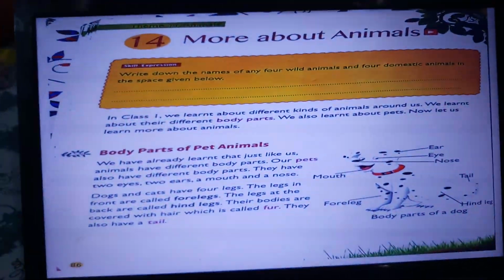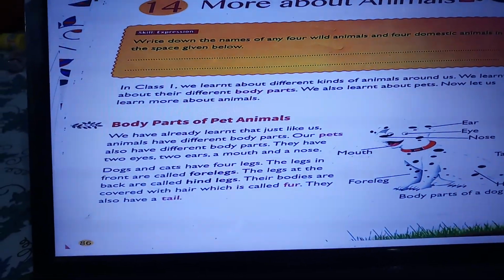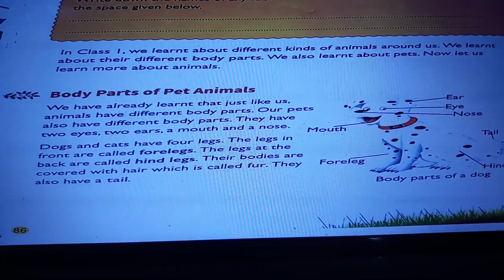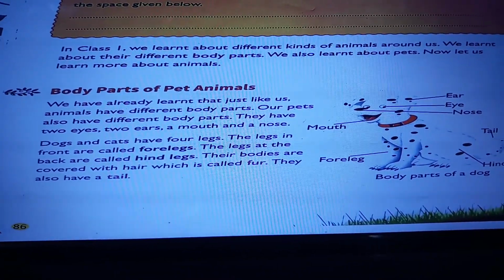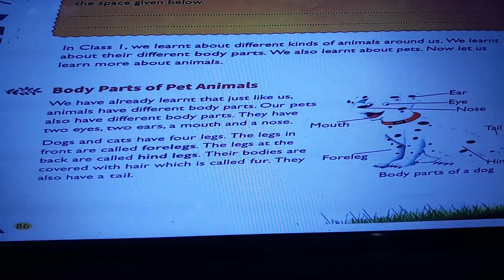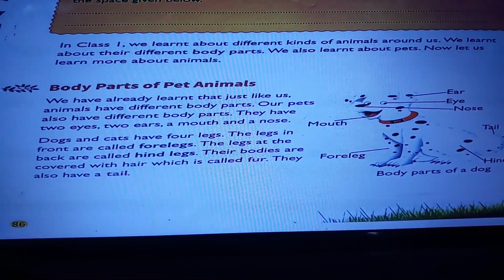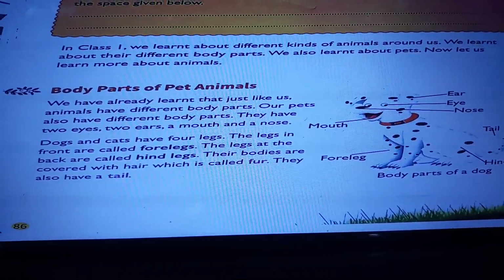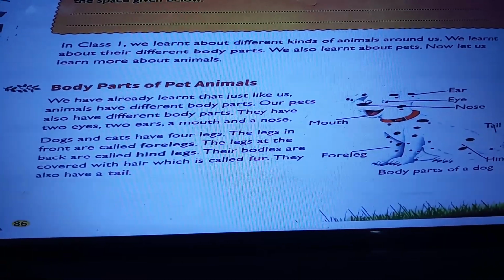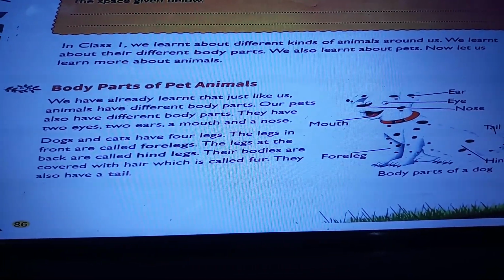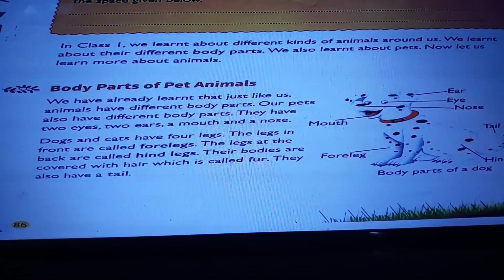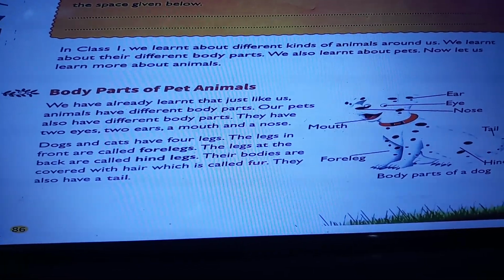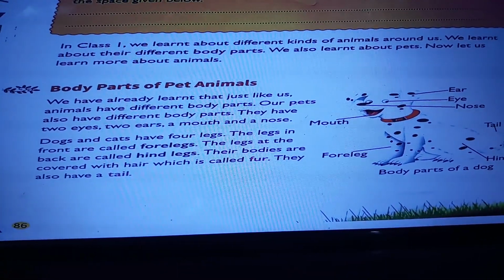Okay? So, just like our body has parts, even the pet's body has different parts. Like they have 2 eyes, 2 ears, 1 mouth, a nose, isn't it? And dogs and cats have 4 legs. The legs in front are known as forelegs, F-O-R-E, and the legs at the back are known as hind legs. And their bodies are covered with fur. The hair that covers the body is called fur. They also have a tail.